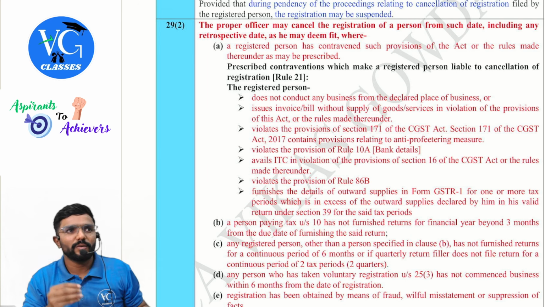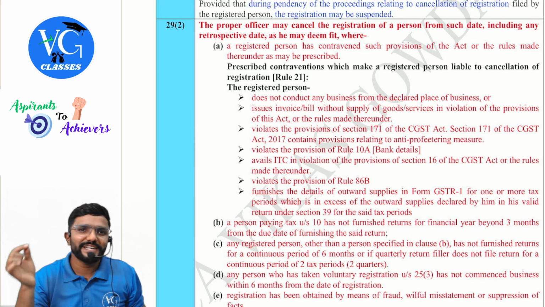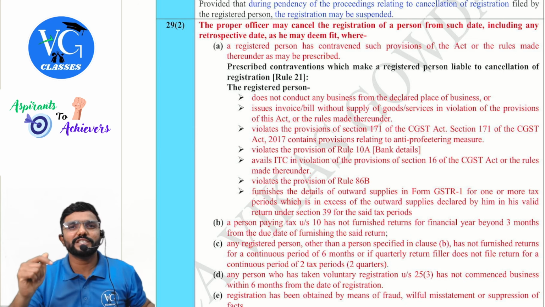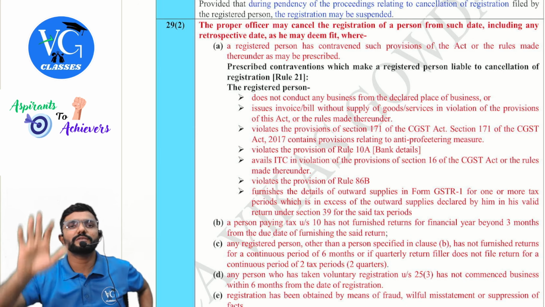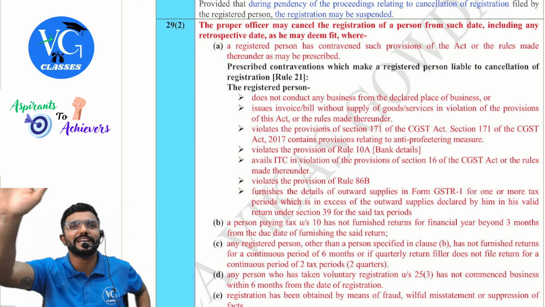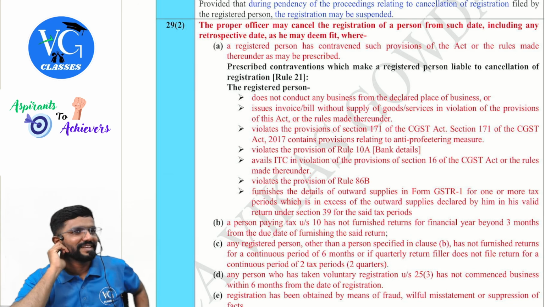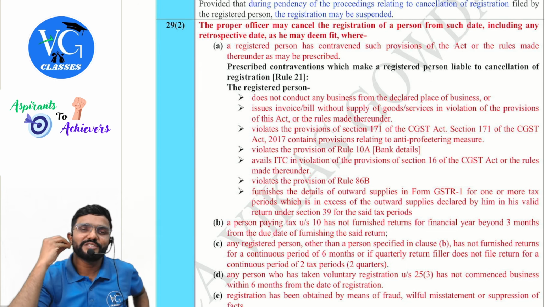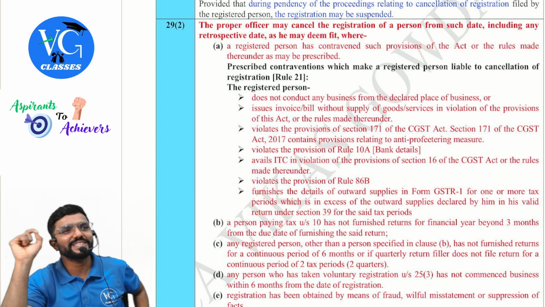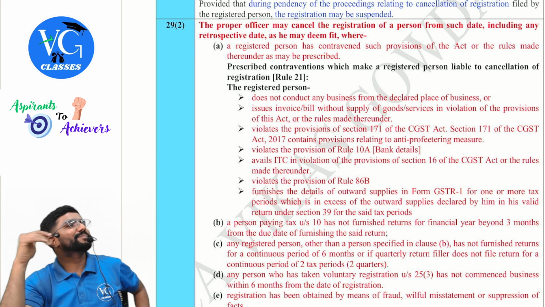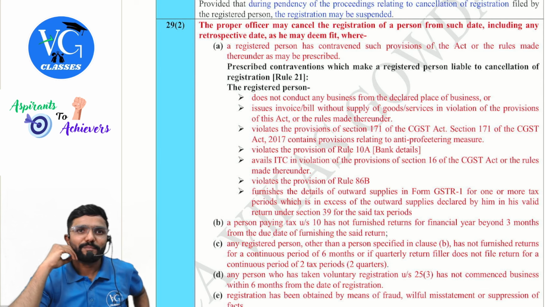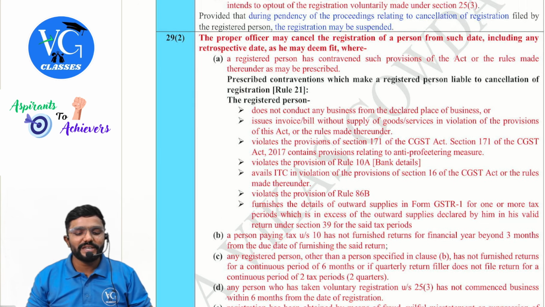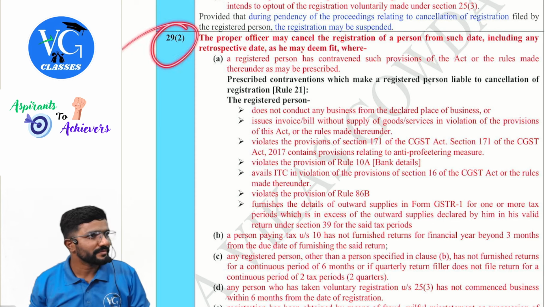Next, sir, what if the cancellation proceedings came to an end? The proper officer told, because of this, your registration is cancelled. Suspension will come to an end. Even registration also will come to an end, guys. Is it a dead end for me? No, one more chance is there. What is it? I can apply for revocation, guys. But listen here, revocation is only in case of 29(2).